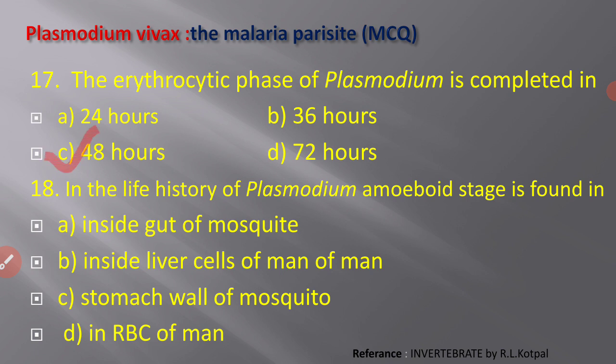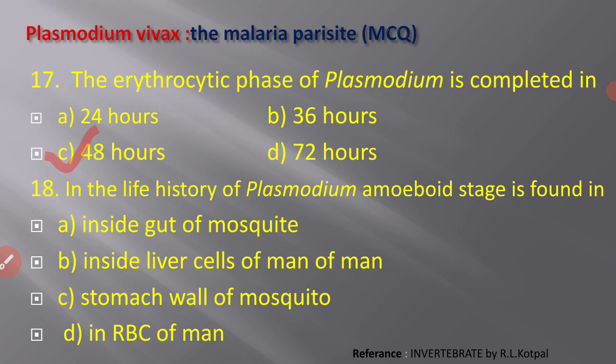Next one, in the life history of Plasmodium, the amoeboid stage is found in. There are a number of stages in the life cycle of the Plasmodium. In that, there is one active, irregular stage, which is called the amoeboid stage. Where is this amoeboid stage found? A, inside gut of mosquito, B, inside liver cells of man, C, stomach wall of mosquito, and D, in RBC of man.